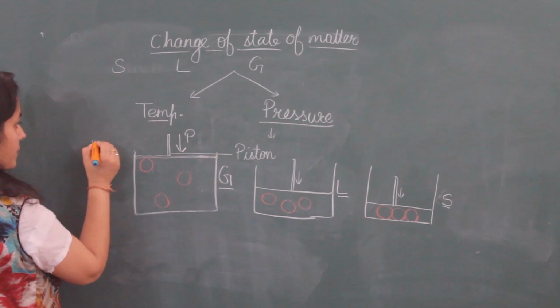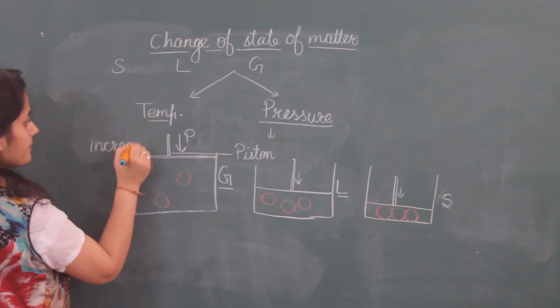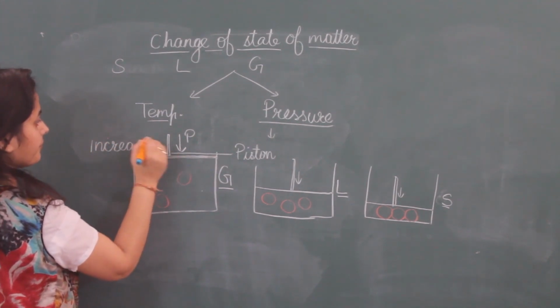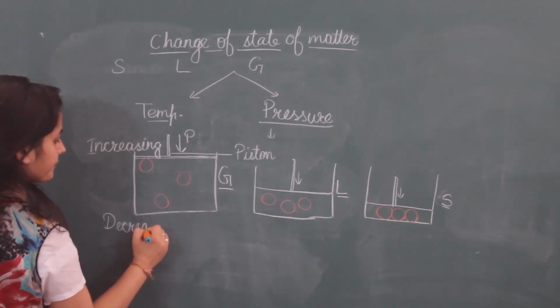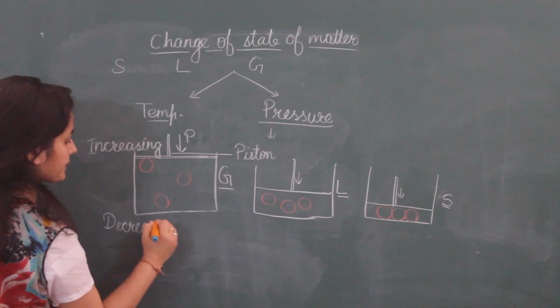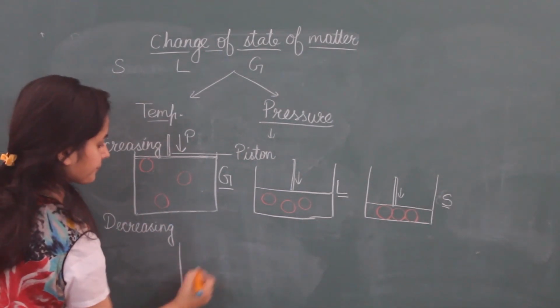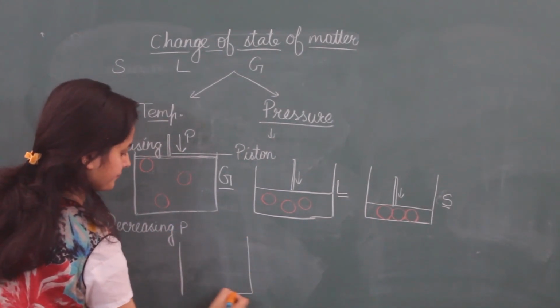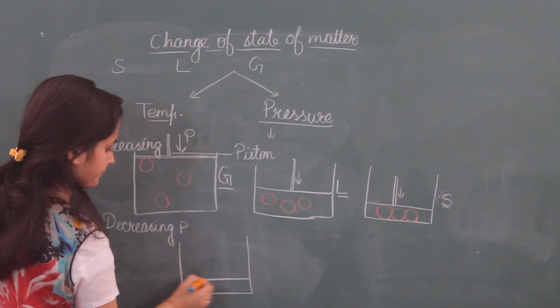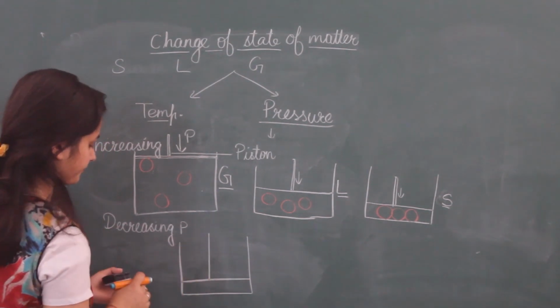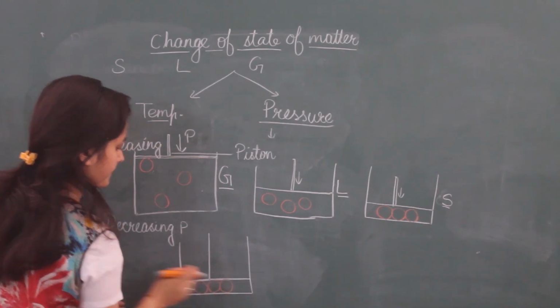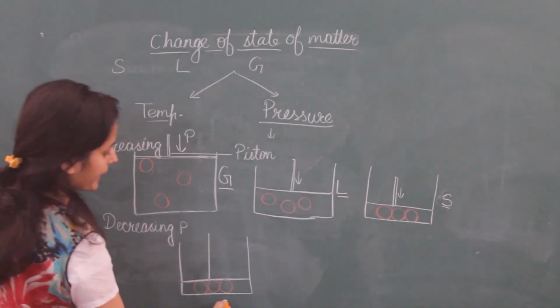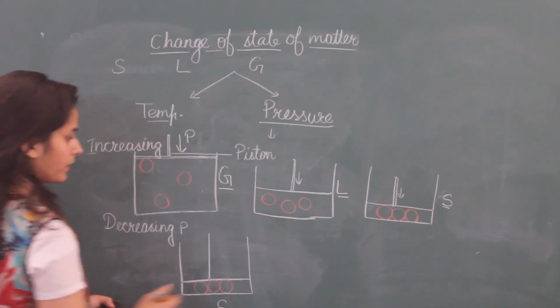Next, it was by increasing pressure. Next is by decreasing pressure, we will check. These particles are compactly packed, so these are of a solid.